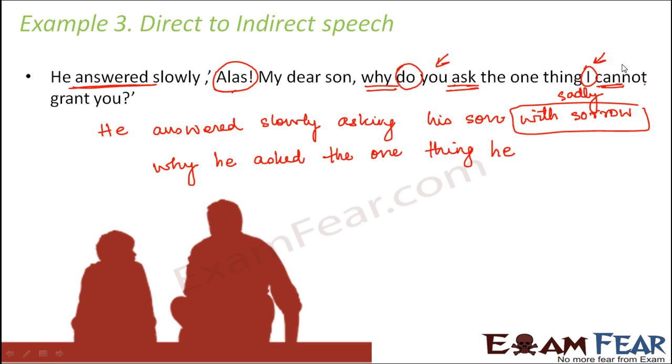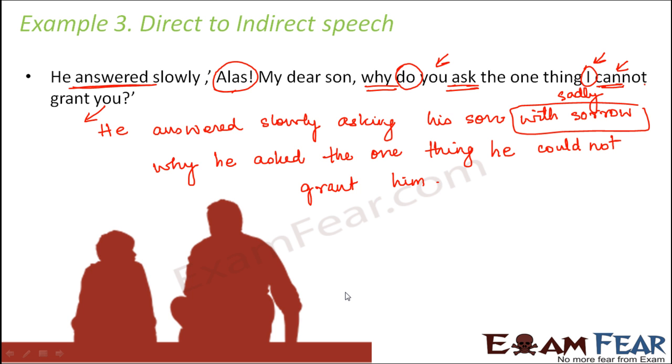Now, cannot will become could not, because the reporting verb is in the past tense. So, can should also change to past, which is could. He could not grant him. So, you will again change to him. So he answered slowly, asking his son with sorrow why he asked the one thing he could not grant him.